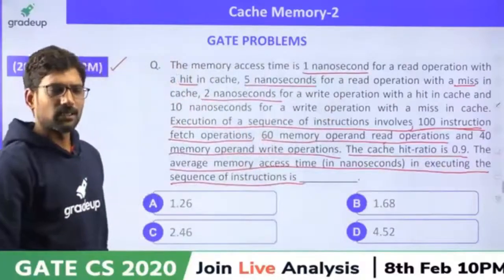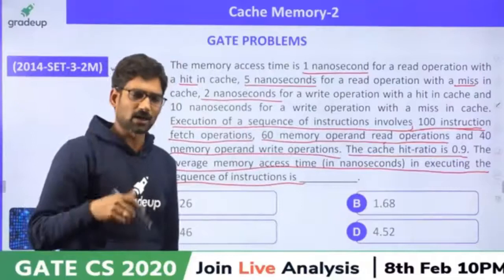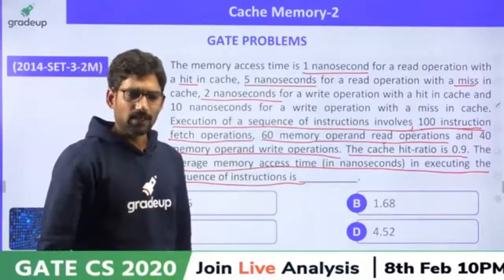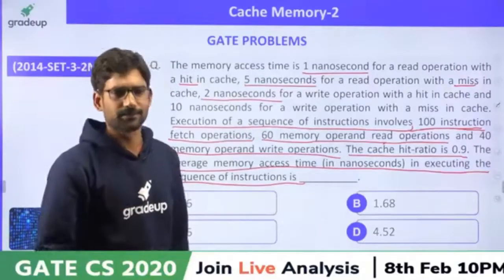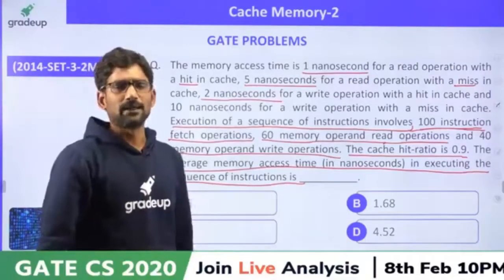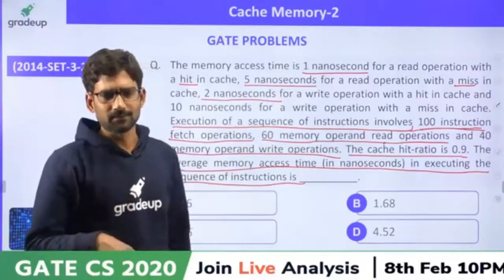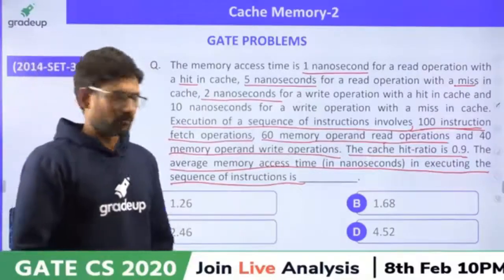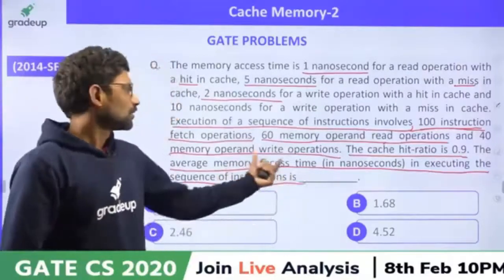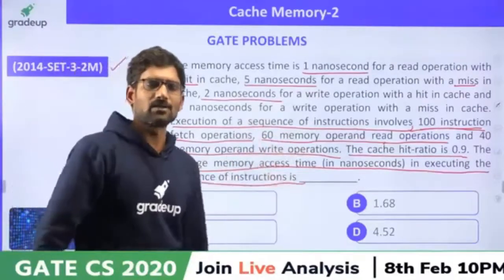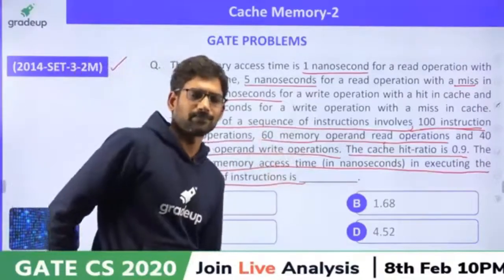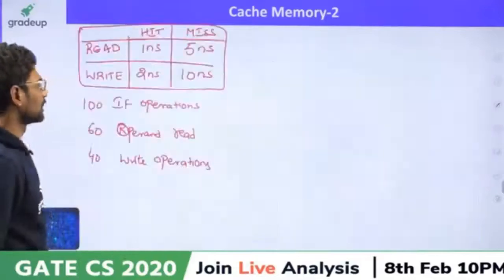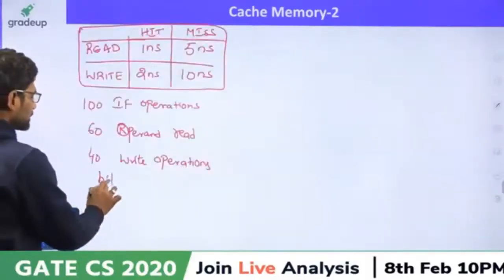That means it could be a read operation or a write operation. It could be hit or miss. It could be anything. I want, on an average, for one operation, what is the time? For one operation to execute these instructions on an average, what is the time? Let's see. The hit ratio is given as 0.9.